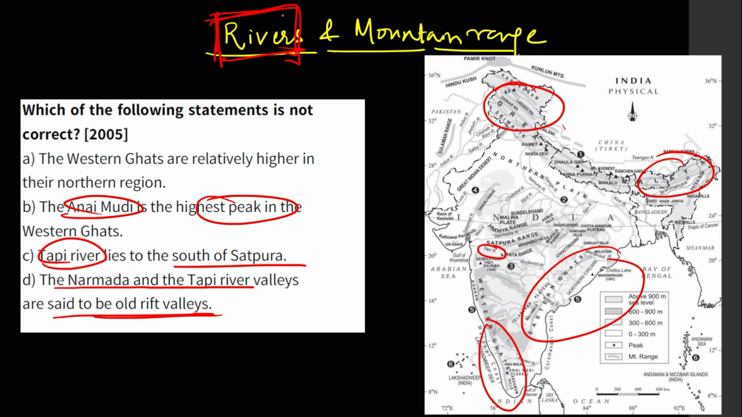Always prepare this theme, rivers and mountains, and the origins, like Amarkantak, it was asked. Wherever rivers are there, just go through it. Son river also starts from the Amarkantak plateau, so Amarkantak is very important. My point is that if you go through this entire map of rivers and mountains very carefully, a lot of questions have come from it. Just one single map, and I have just shown you the last 25 to 30 years of questions.